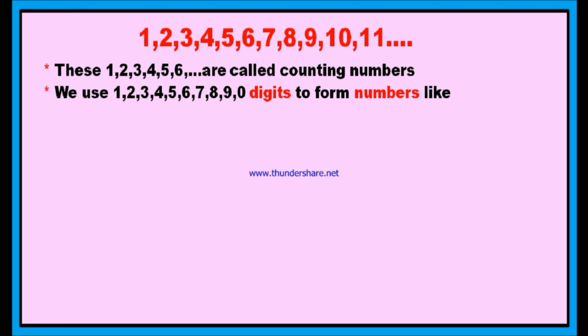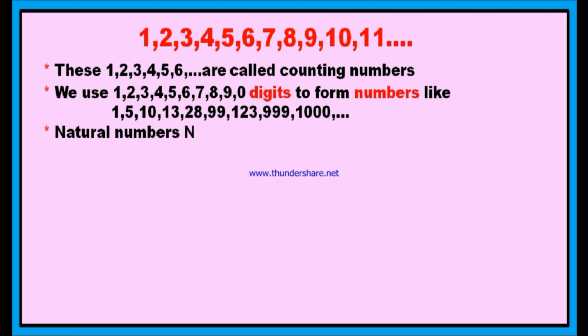Therefore, how many digits are there? We have 10 digits. And what are they? 1, 2, 3, 4, 5, 6, 7, 8, 9 and 0. These 10 are called digits, and we can form numbers by means of these digits. For example, 1, 5, 10, 13, 28, 99, 123, 999, 1000 and so on. All these numbers are formed by means of these 10 digits.